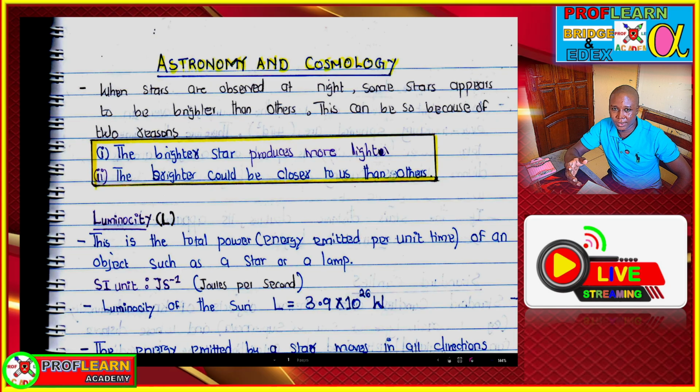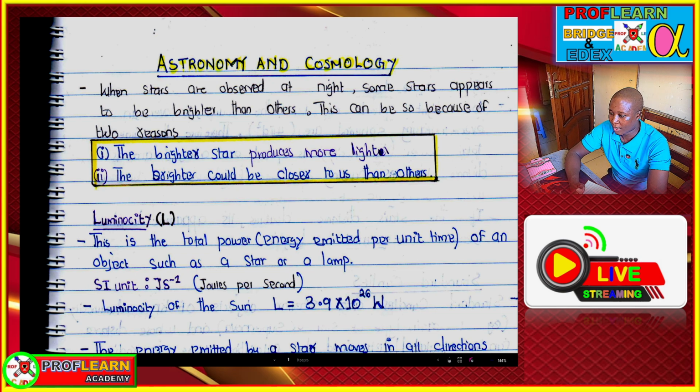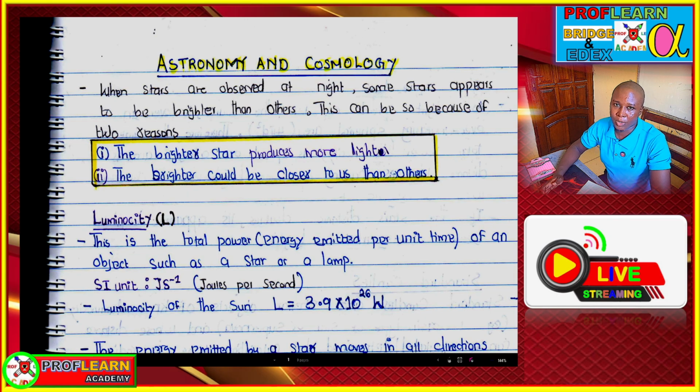In the process, the star will undergo different transformations to become a main sequence star, then a red giant star, and eventually the star can be transformed into a white dwarf and a black dwarf, and eventually it dies off. So for astronomy, that's where you study the evolution of stars.